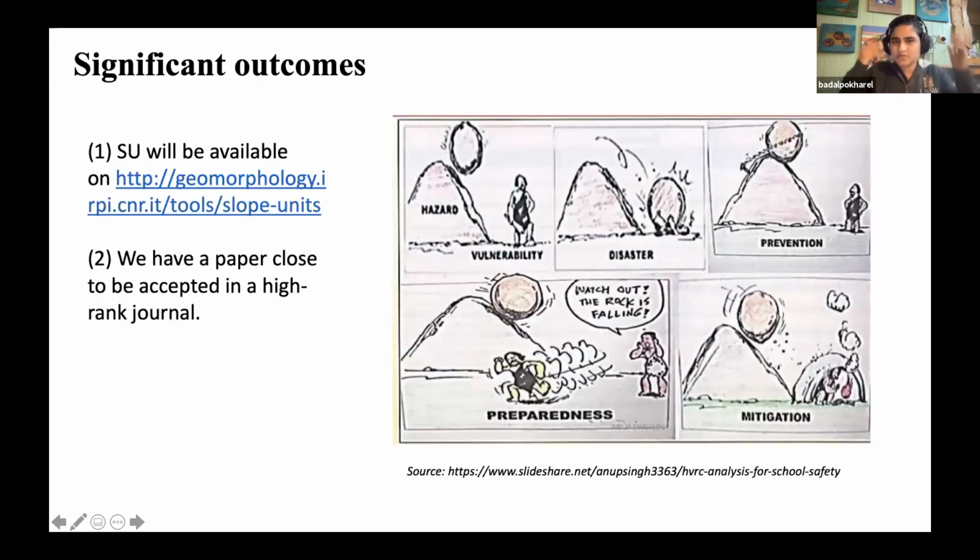So what is the purpose of doing this? Why am I doing this science or learning this? Because ultimately I want to contribute to society, right? Nepal is a developing country. The Himalayan belt is a developing region. The results from our geomorphometric or landslide susceptibility perspective will be fruitful for further analysis of hazard and disaster management. For example, the slope units that we delineated would be available within this website. We can download this and do our further hazard analysis.